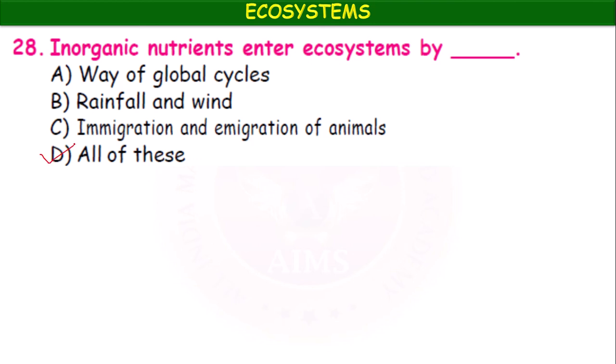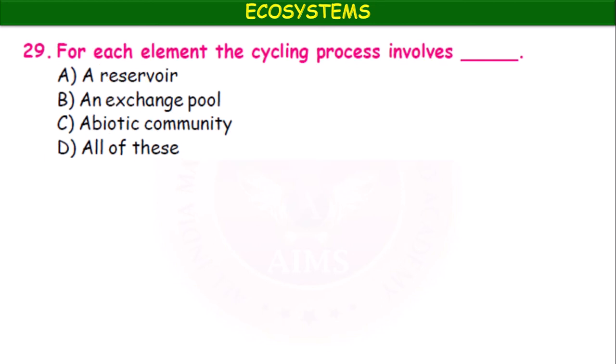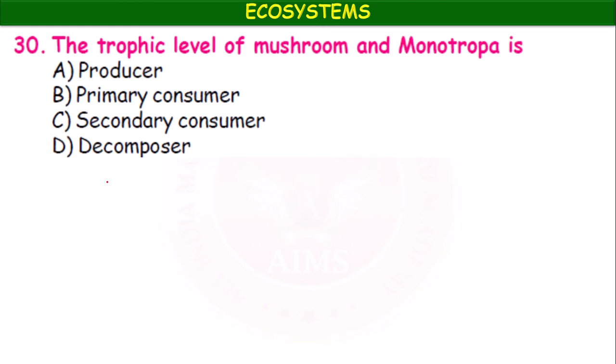Okay, all of these. For each element, the cycling process involves a reservoir, an exchange pool, abiotic community, all of these. Here also, recycling involves a reservoir, an exchange pool, and an abiotic community.